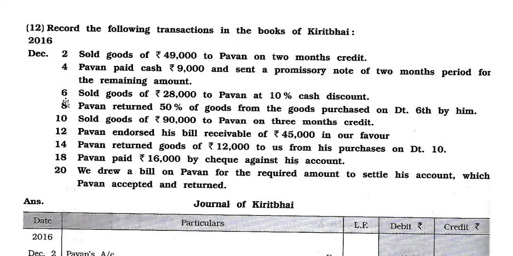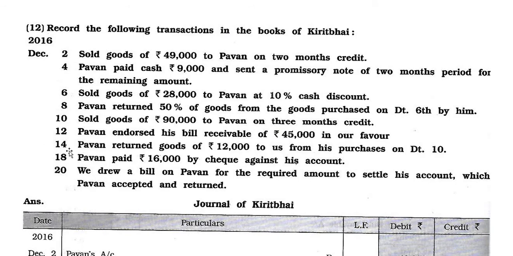Now, date number 6, sold goods of rupees 28,000 to Pawan at 10% cash discount. Date number 8, Pawan returned 50% of goods from the goods purchased on date number 6 by him. 10th date, sold goods of rupees 90,000 to Pawan on 3 months credit. 12th date, Pawan endorsed his bill receivable of rupees 45,000 in our favor.